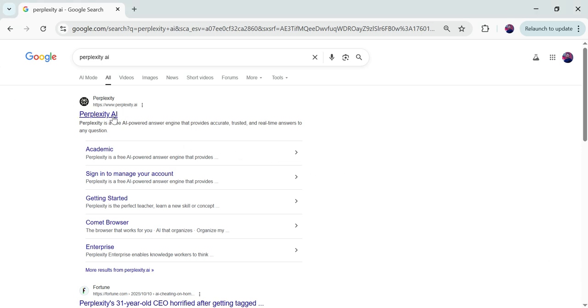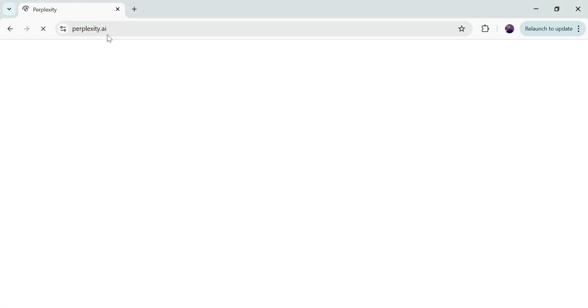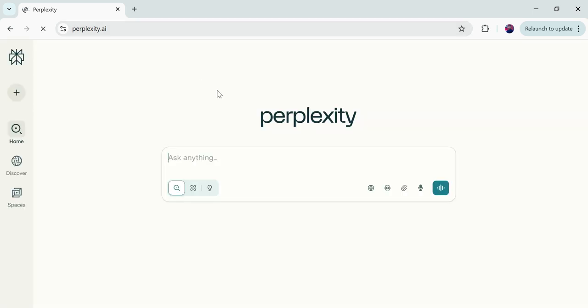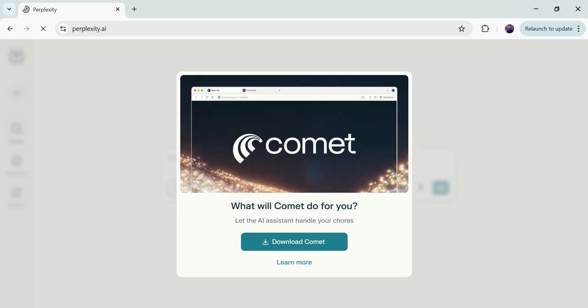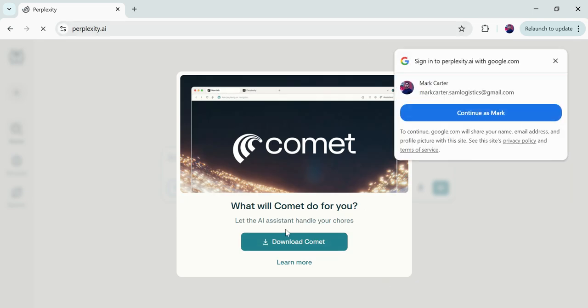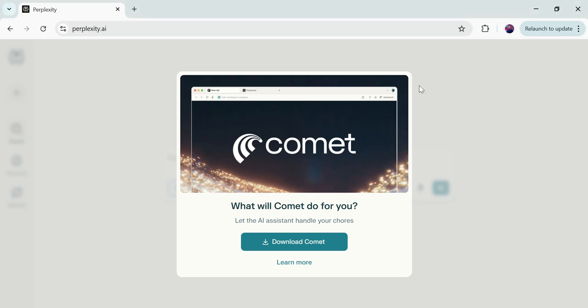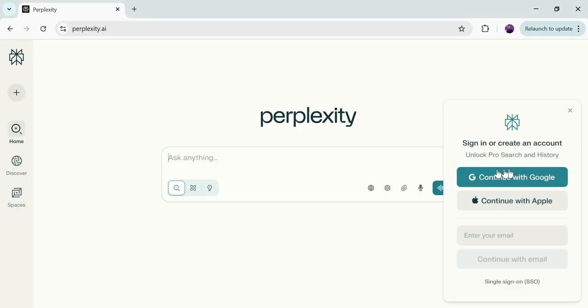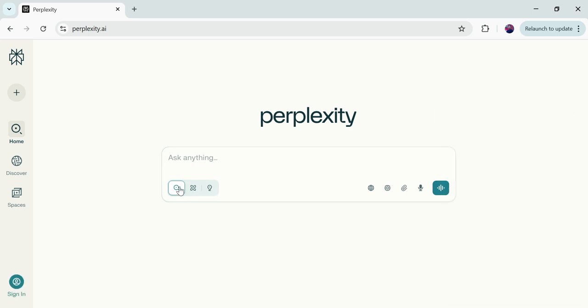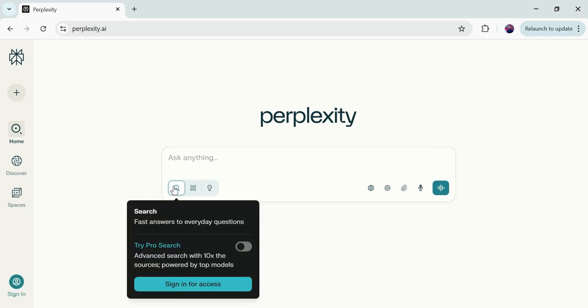You can also find the website by typing perplexity.ai. As soon as you type the website or you click on the link, you will get this kind of interface. You can also download this Comet web browser, but that's not our main concern. You can also create your account with your Google. Here you can do multiple things, like you can do research. Okay, you can also do deep research on any topic, and it will create projects from scratch as well. It will turn your ideas into complete docs, slides, dashboards, etc.